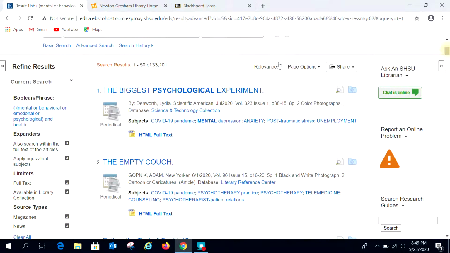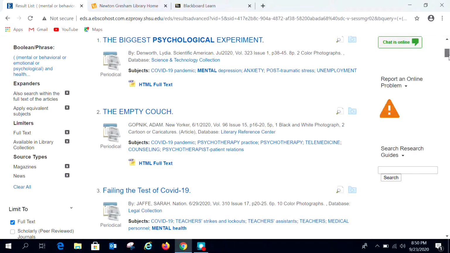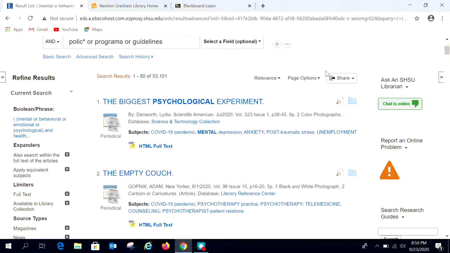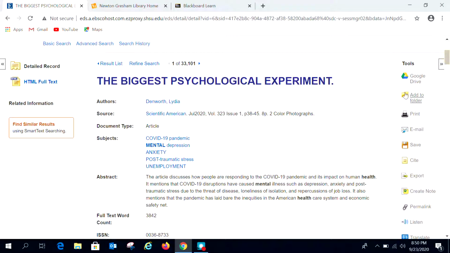And so you can see now we're at 33,000 hits, which is still a lot, but again, this is a very, very large database. So that is essentially how this database works. Everything else about it is similar to what I described in the strategic searching videos. Printing and emailing and citing and exporting and all of that is exactly the same, so I won't go over that again in this video.